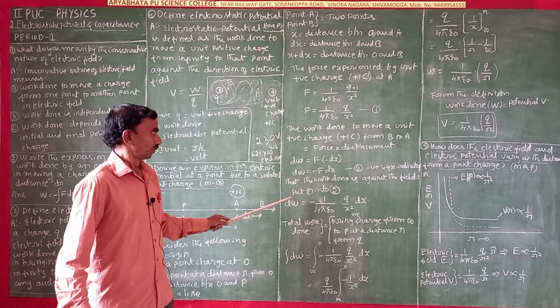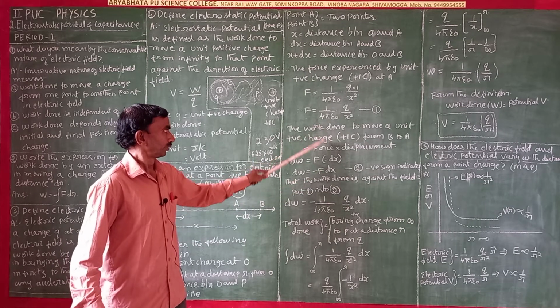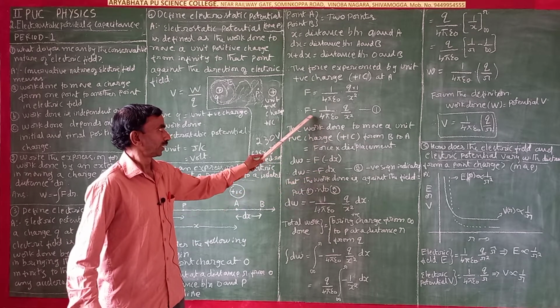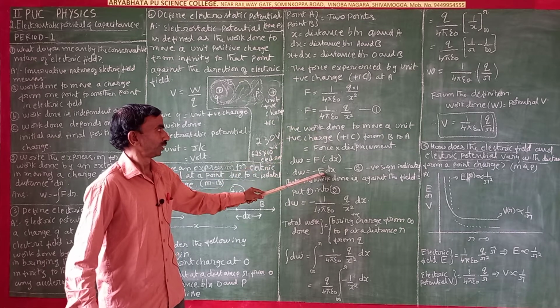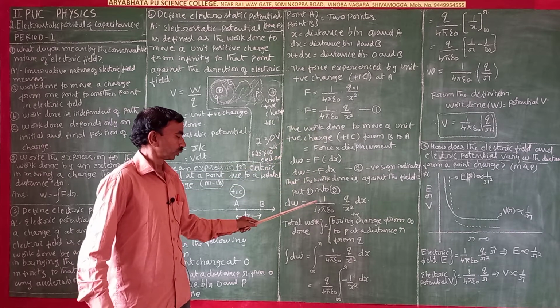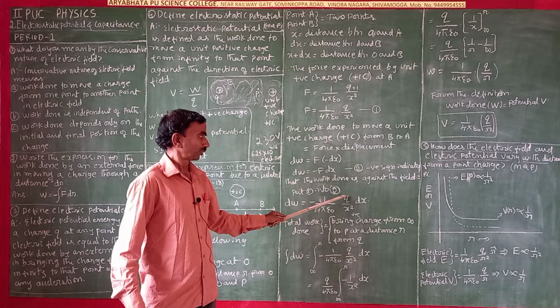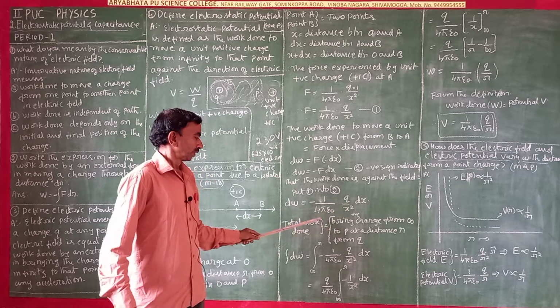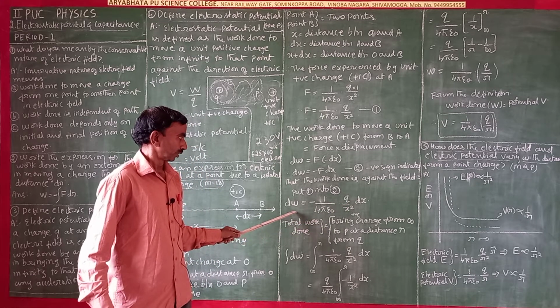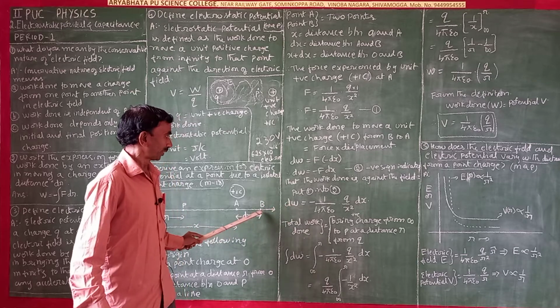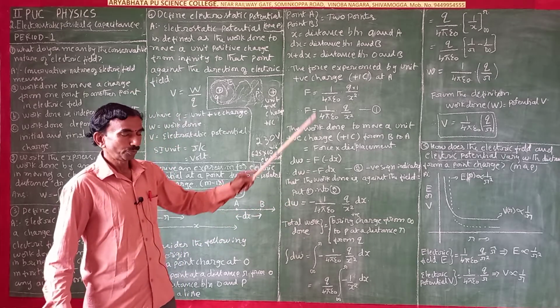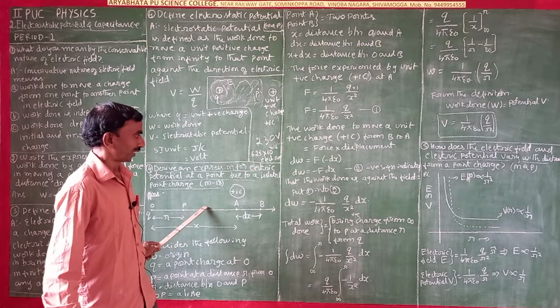So put your equation 1 into this equation. Here F is there, so substituting F, dW is equal to minus 1 by 4 pi epsilon naught into q by x square dx. dW is a very small work done. Total work done is from infinity to this point, we have to bring the charge.